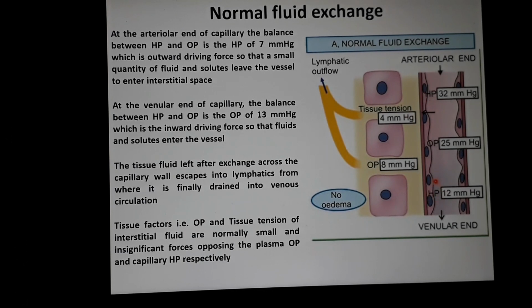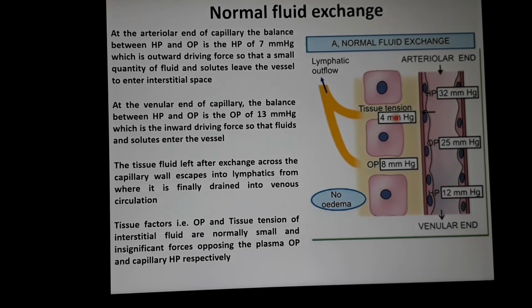Now come to the venular end. Here the effective hydrostatic pressure is 8 mm Hg, 12 minus 4, 8 mm Hg, and effective oncotic pressure is the same, 17 mm Hg. So 17 minus 8, 9 mm of Hg is the oncotic pressure. So fluid comes out at the pressure of 11 mm of Hg and goes in at the pressure of 9 mm of Hg.